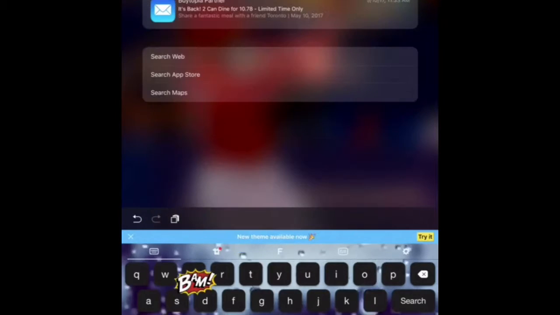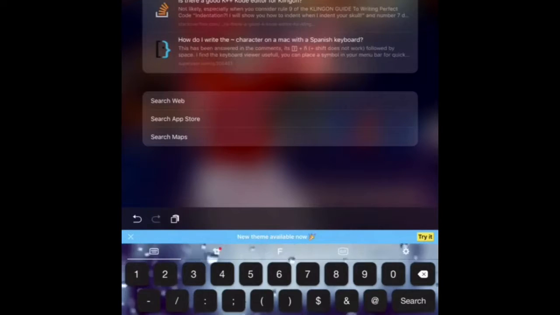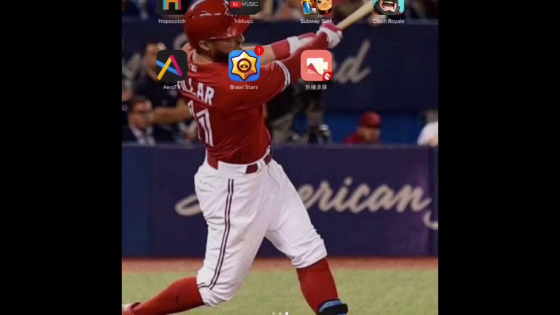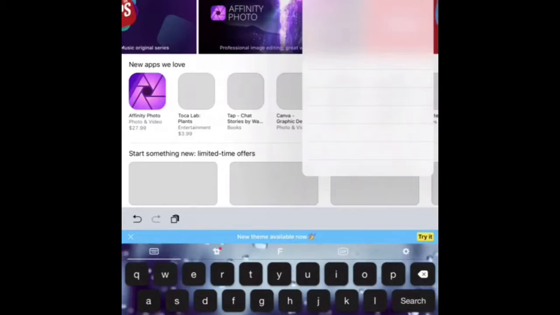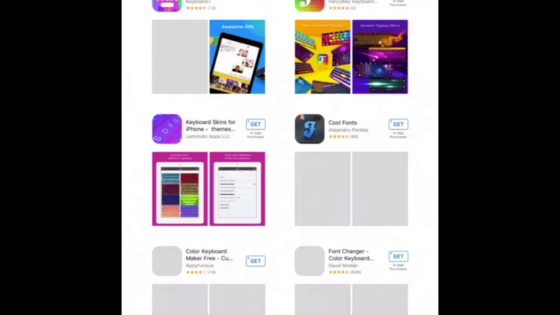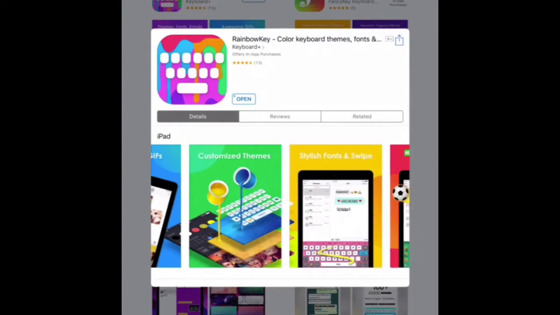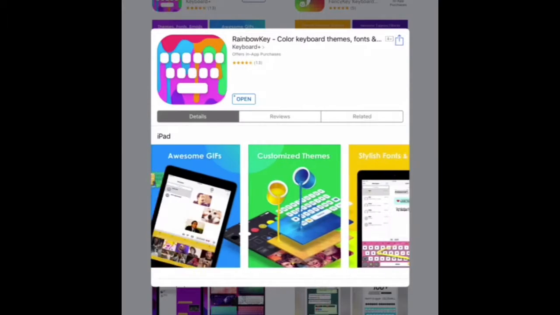So first, I'll just exit it. Let's go to the App Store and search up something called RainbowKey. I'm just gonna wait till this pops up and search up RainbowKey, and it's gonna work. It will show this app on the top right there. You can see I have it already, so download that and press open when you download it.